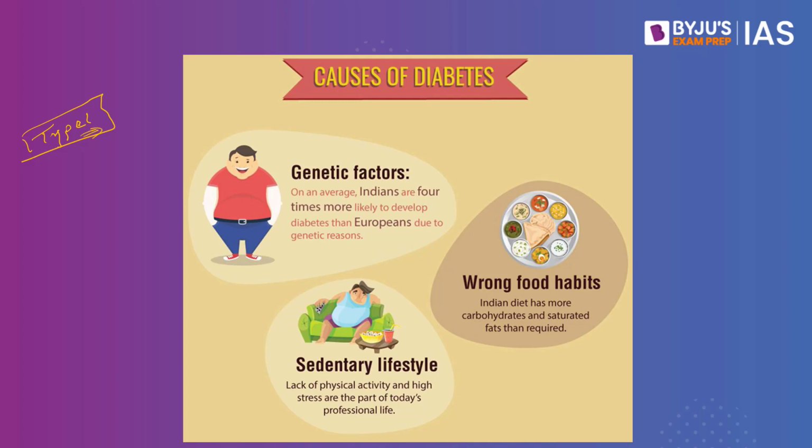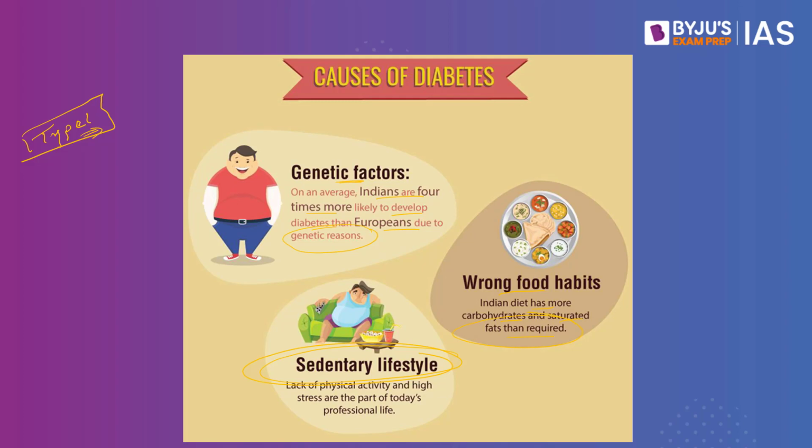But when it comes to type 2 diabetes, it can be genetic factors, it can be wrong food habits, and it can also be a sedentary lifestyle. When you consider the genetic factors, on average, Indians are 4 times more likely to develop diabetes than Europeans due to genetic reasons. Wrong food habits are also a part. The Indian diet has more carbohydrates and saturated fats than required. This can be one of the aspects.